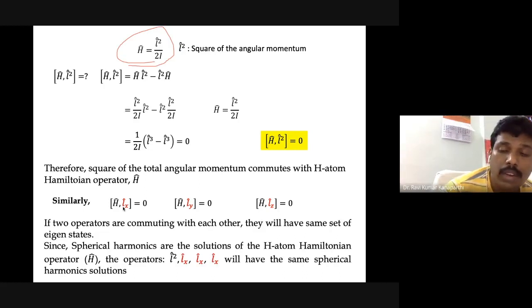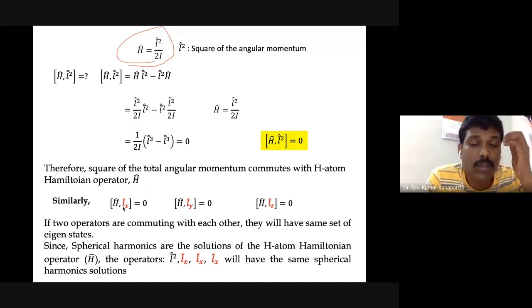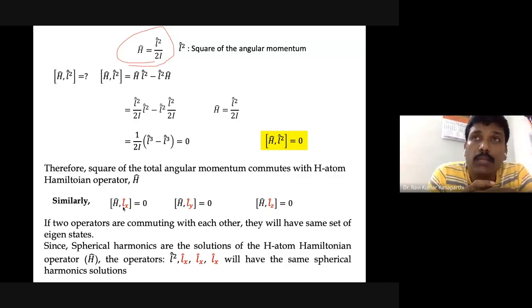Now, why have we done all these things? The connection between all this discussion is this: the total energy operator of the hydrogen atom is commuting with the square of the angular momentum. Similarly, it is also commuting with the individual angular momentum components. Both are actually commuting.